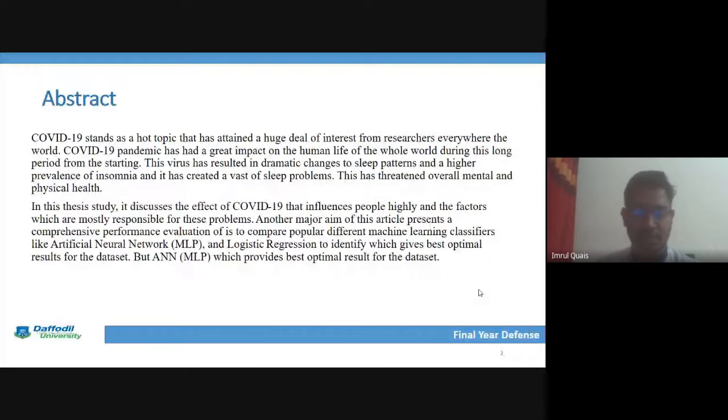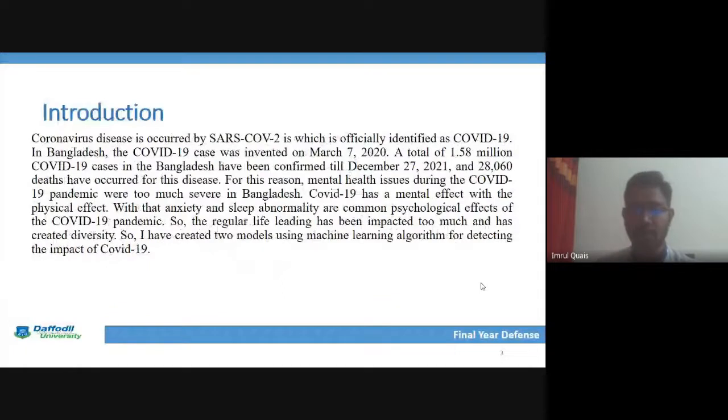Next, our point is the introduction. We know that coronavirus, that means COVID-19, came from the SARS-CoV-2 virus, and it has not only impacted the overall economy of the whole world, it also impacted developing and lower developing countries, and Bangladesh is one of them.